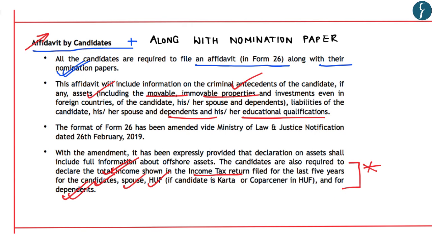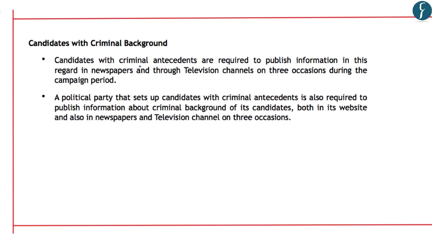and this declaration has to be filed in Form 26 along with the nomination paper. Now, another important aspect is with respect to those candidates who have criminal background, as not only the candidate has to furnish such information, but also the political parties who are setting up such candidates having criminal background must declare or must inform the citizens about their criminal background.